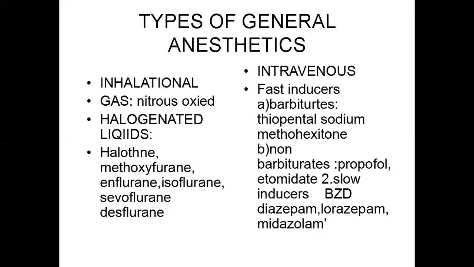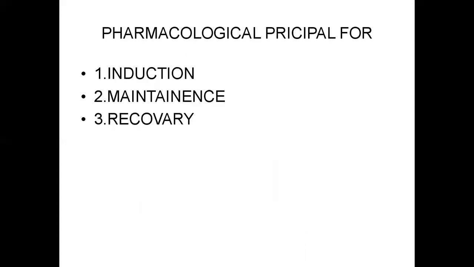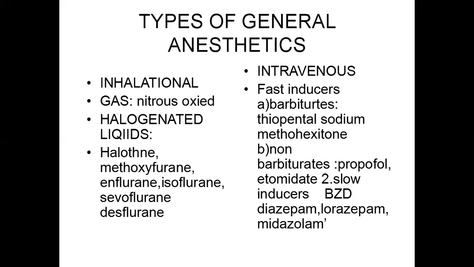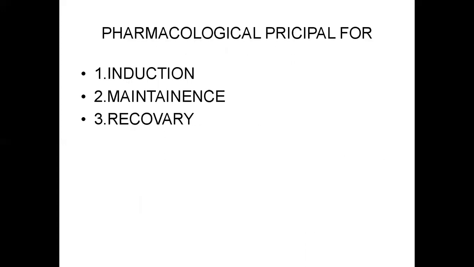Non-barbiturate intravenous general anesthetics are propofol and etomidate. Slow inducers are the benzodiazepines: diazepam, lorazepam, midazolam. These are the drugs which are used under general anesthesia. Pharmacological principles for anesthesia.